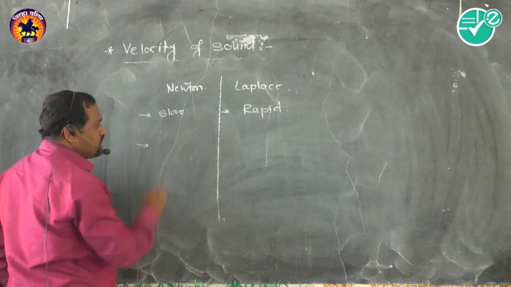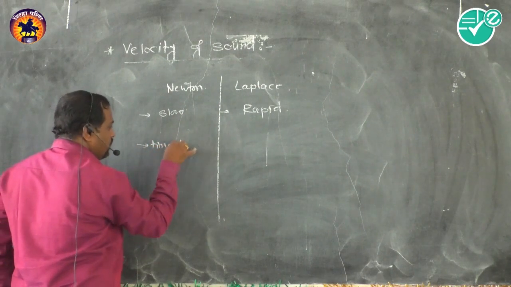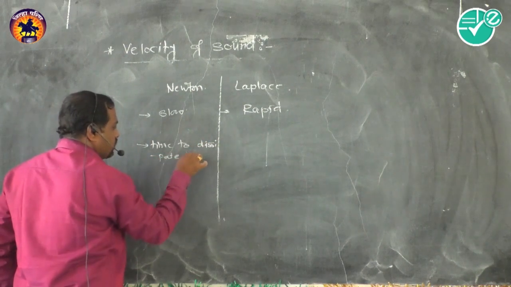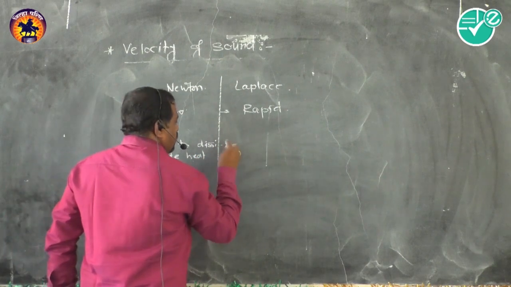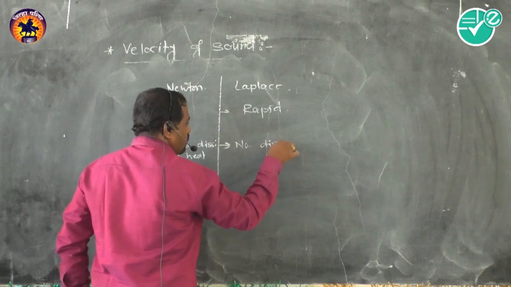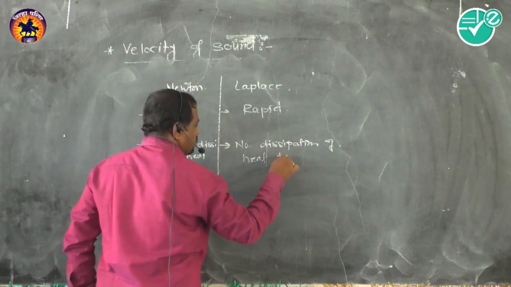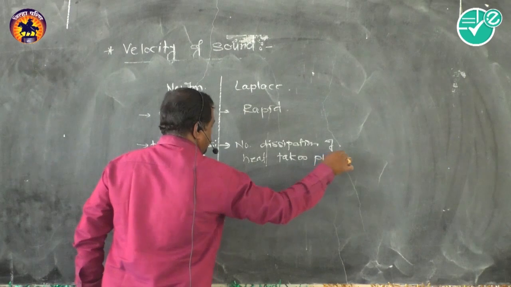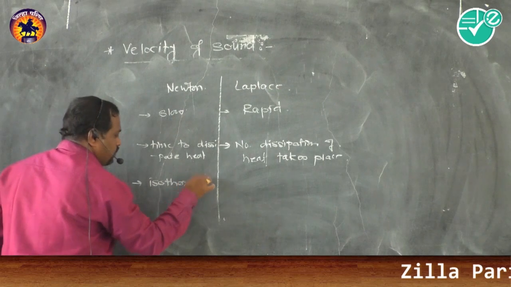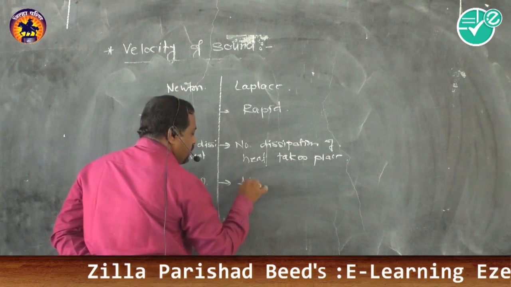As it is a very slow process, it gets sufficient time to dissipate the heat. In Laplace's case, no dissipation of heat takes place. Newton stated that it is an isothermal process. Laplace corrected this: it is not isothermal, it is an adiabatic process.